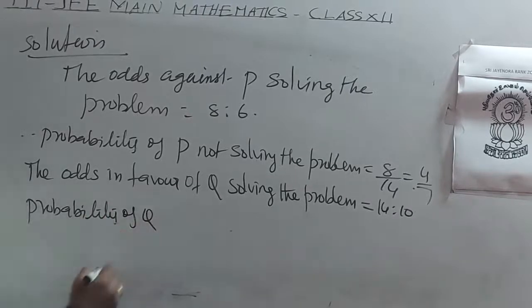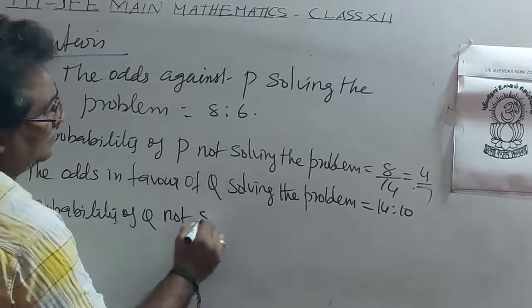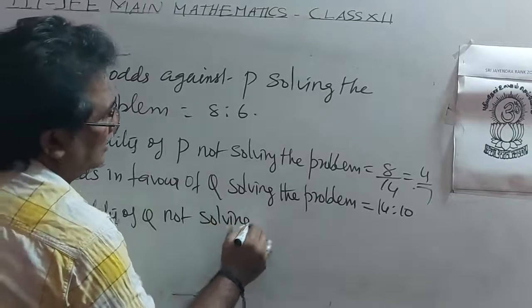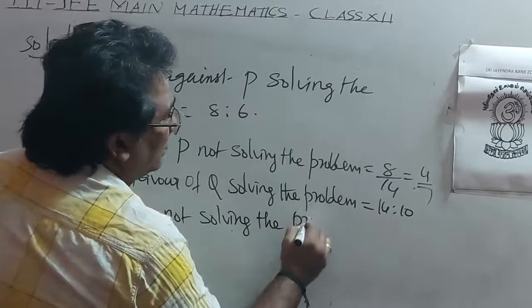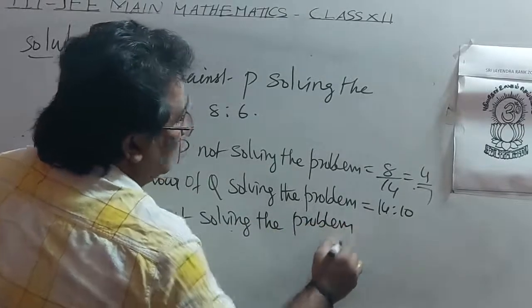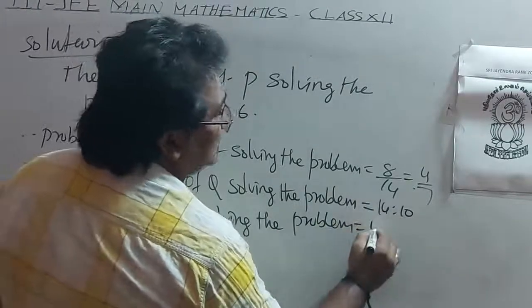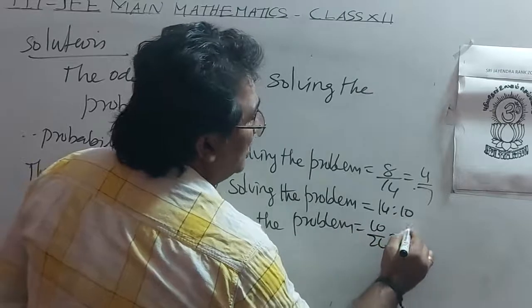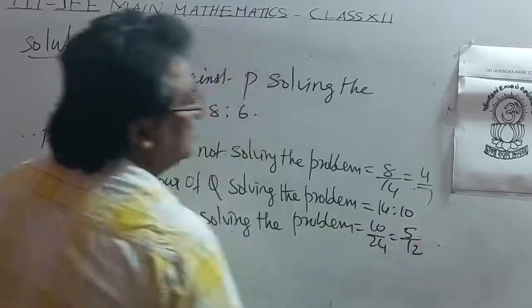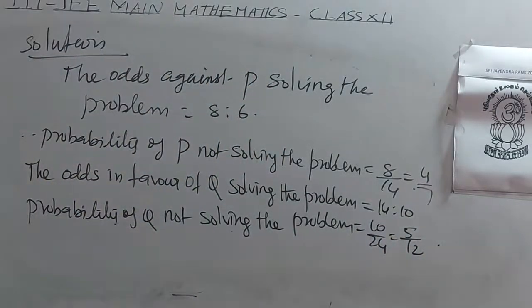The probability of Q not solving the problem: 14 in favor against 10, that is 10 by 24, that is 5 by 12.